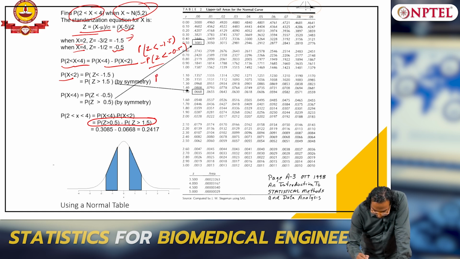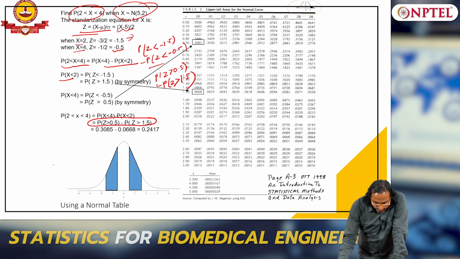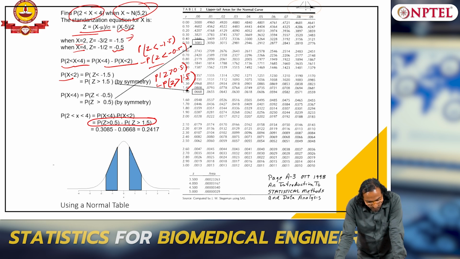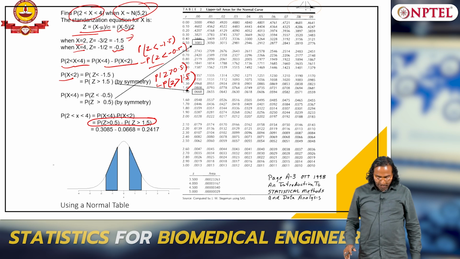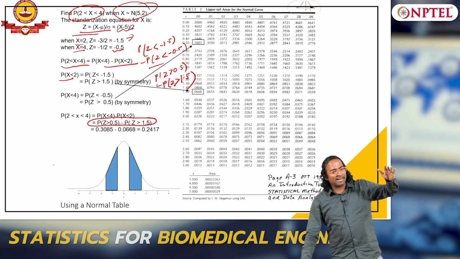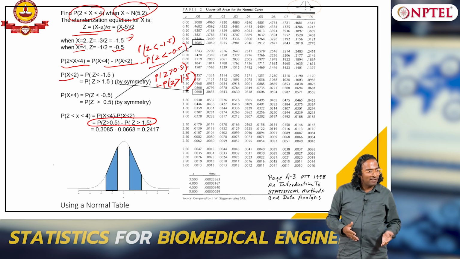So that is nothing but the probability of z greater than 0.5 minus the probability of z greater than 1.5. This is the area. You understand the simple idea. z is x minus mu by sigma; I subtracted and got minus 1.5 and minus 0.5, so that becomes 1.5 and 0.5. I used the symmetry idea.